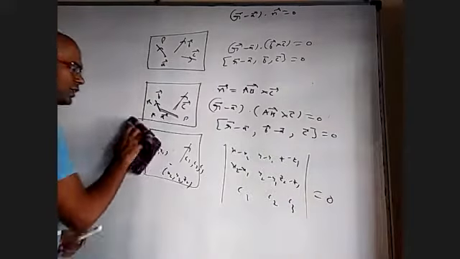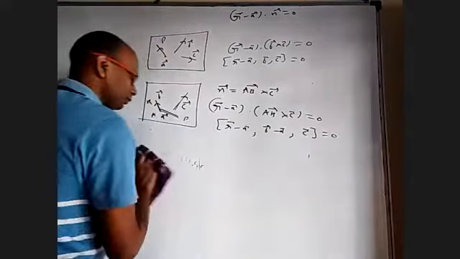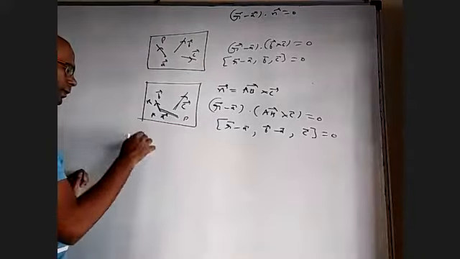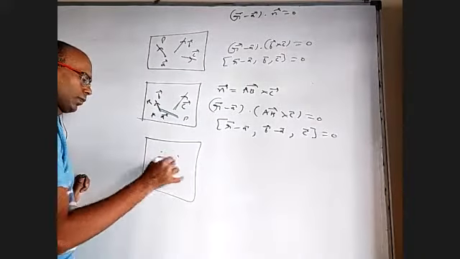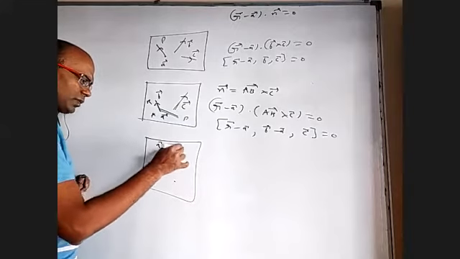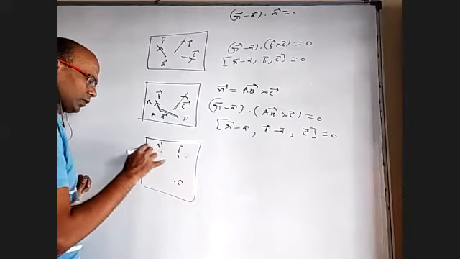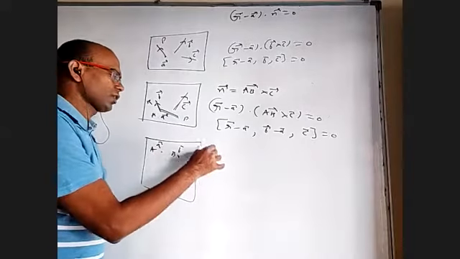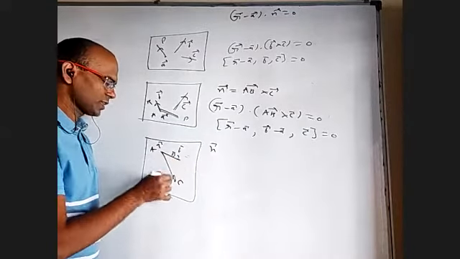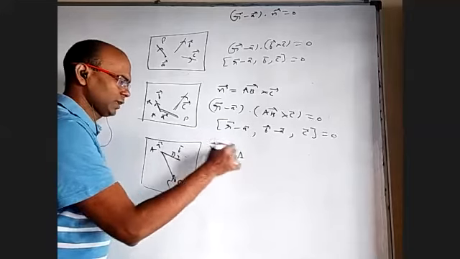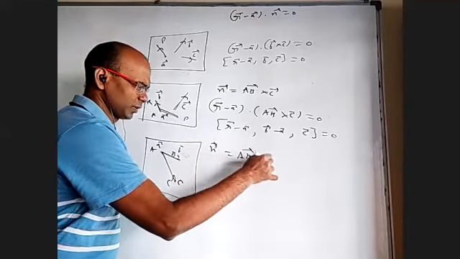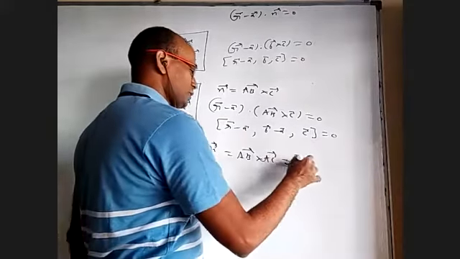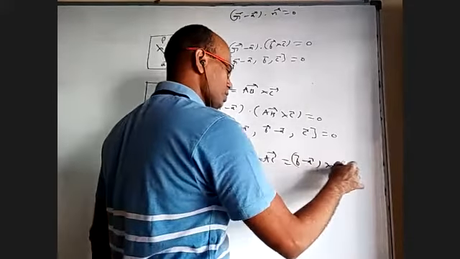Third case that you will get is when you have three points. When you have three points A bar, B bar, and C bar, you can give names A, B, C. First of all, what is the normal? You can take AB cross AC. Normal will be AB bar cross AC bar. Of course, if you want to expand, it is B minus A cross C minus A.